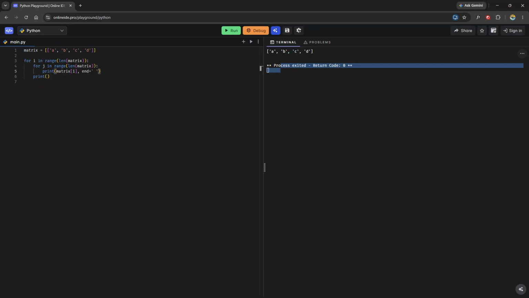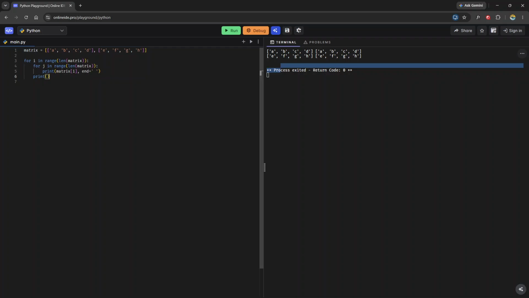So if I wanted to print each child of the matrix, A, B, C, D, E, F, G, H, then nested for loops are really good at doing that. So nested loops are another way we can do that.